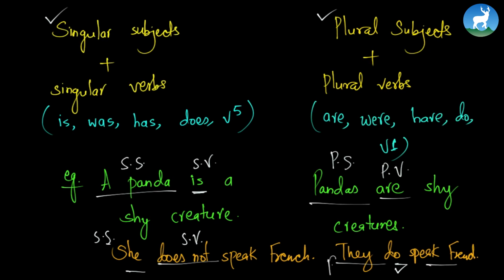Now, do is a plural verb and a plural subject takes a plural verb. Correct? She does not speak French. They do speak French. Very French. Okay. Now let's write the rules in detail. Let's write some rules of agreement.